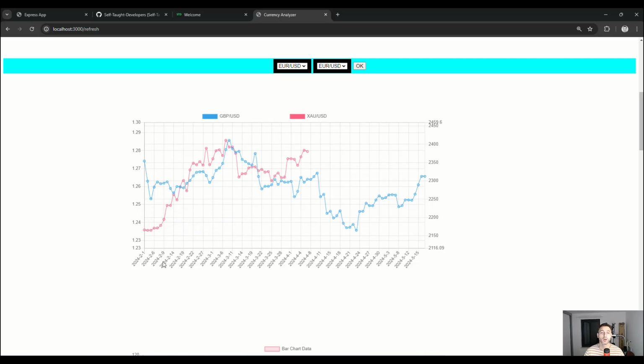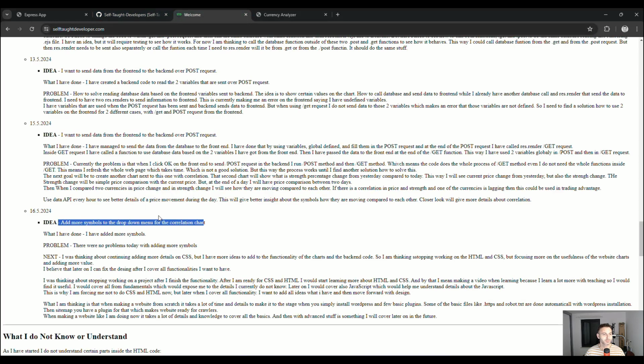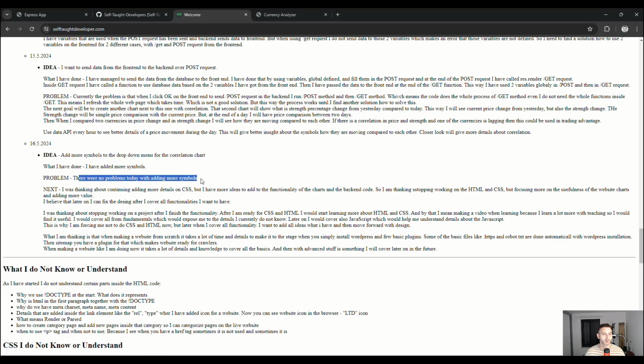So this is the issue I need to solve: to fetch the data on the same date for both symbols and load them on the chart on the same date. This is something that I will also solve later on. Let me check the problem. There are no problems with adding more symbols. Yeah, this was a pretty easy issue.